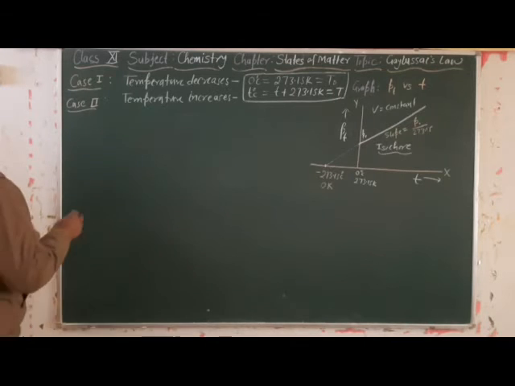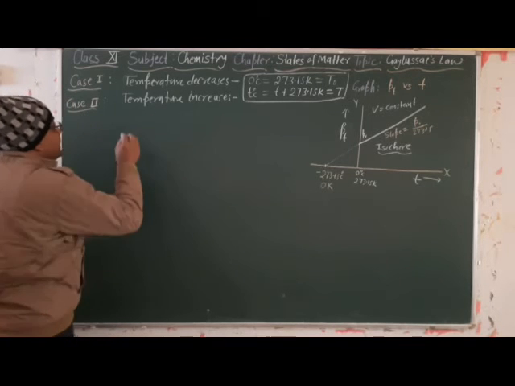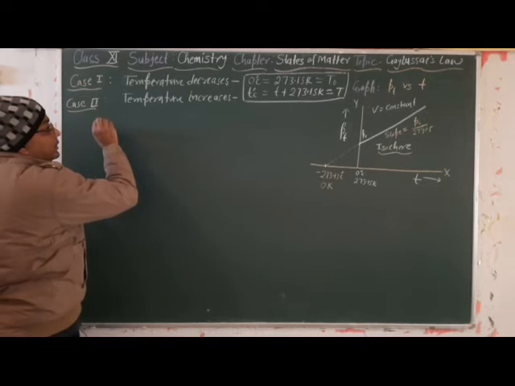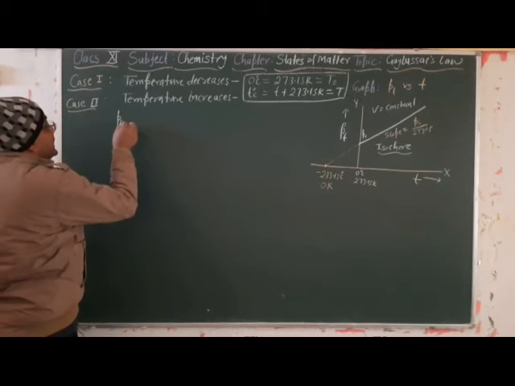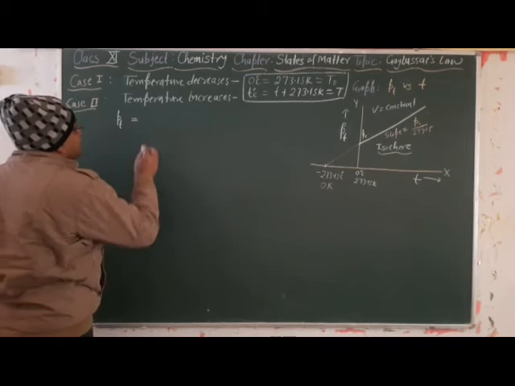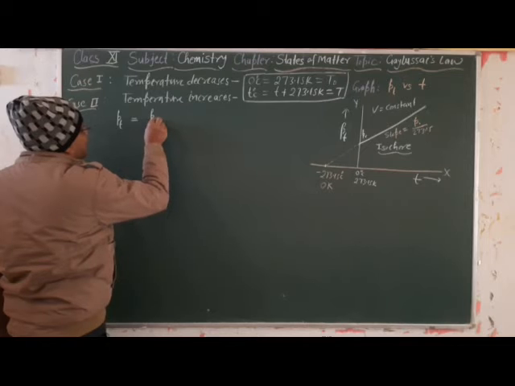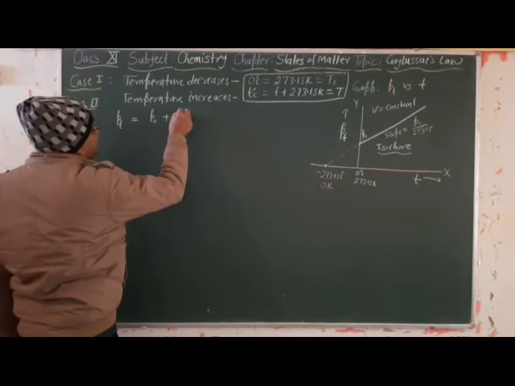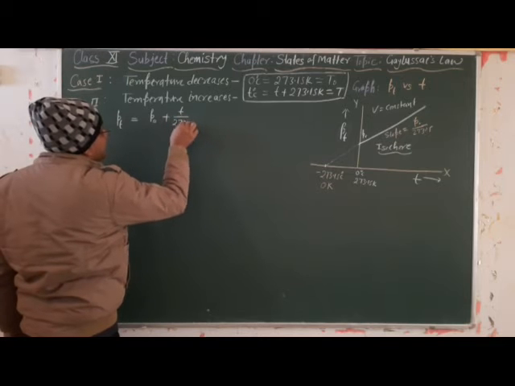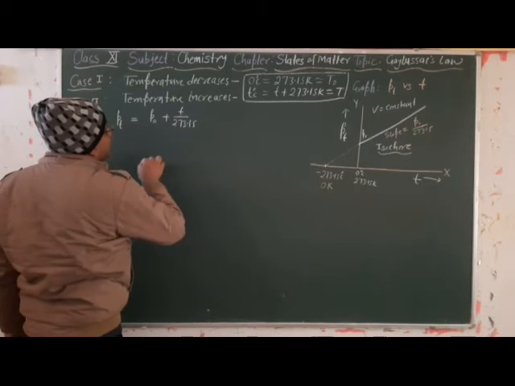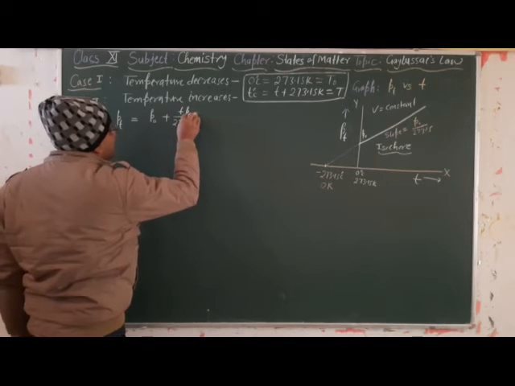Now in the second case, when temperature increased, we wrote an expression: pressure at T degree Celsius temperature is P naught plus T divided by 273.15 of that original pressure P naught.